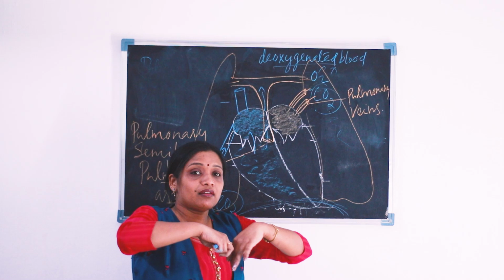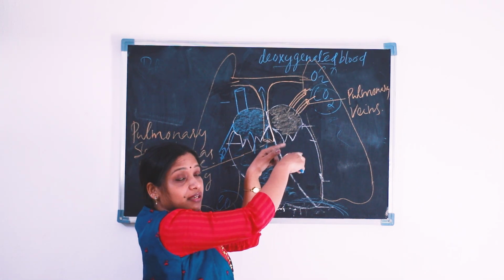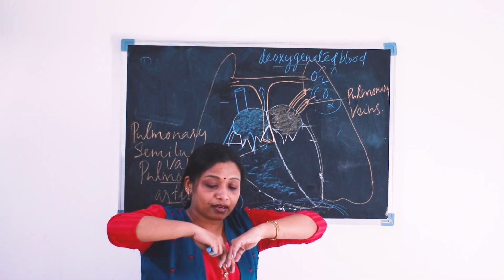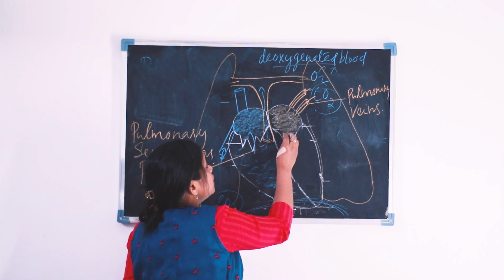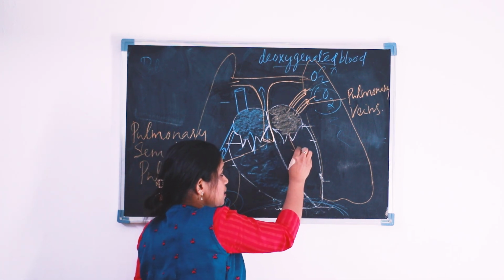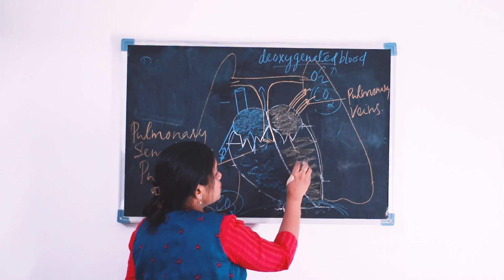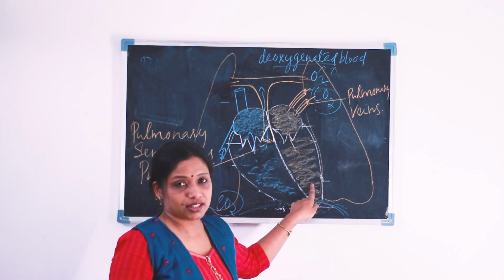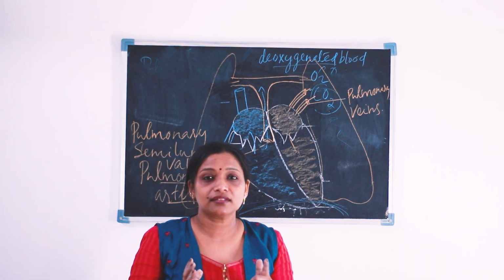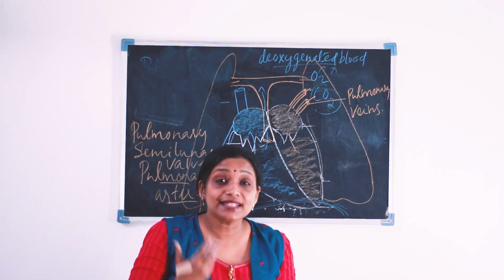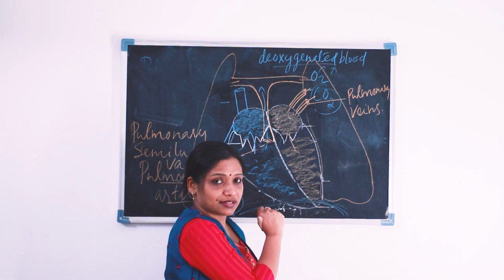And as a result of this auricular contraction, what happens? The bicuspid valve opens down the way, and suddenly that valve opens, and the oxygenated blood rushes into the, which part is this? Rushes into the left ventricle. Now our left ventricle is filled with what blood? Oxygenated blood. Okay.